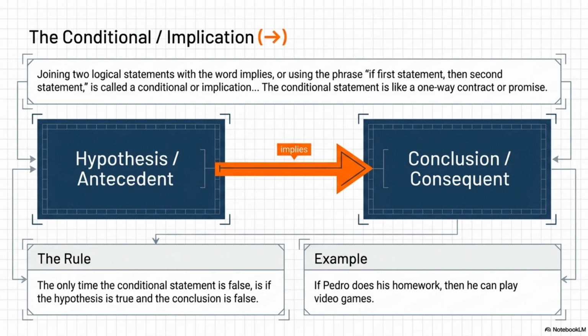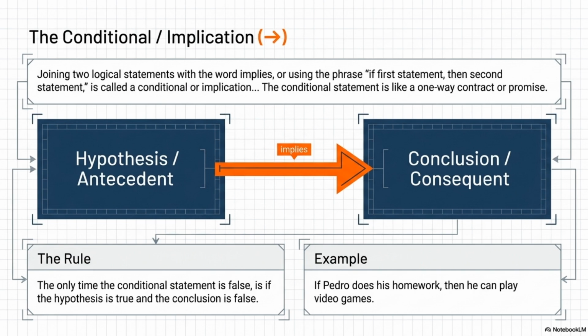That is the conditional connective, also known as an implication. This is your classic if-then statement. The symbol is an arrow pointing to the right. The first part, the if part, is the hypothesis, sometimes called the antecedent. The second part, the then part, is the conclusion or consequent. Like saying, if Pedro does his daily chores, then he can play video games.